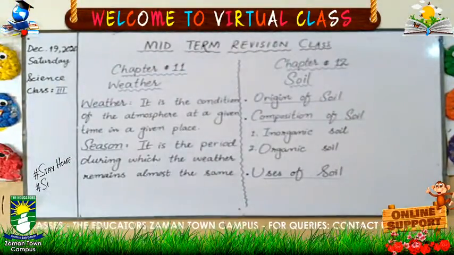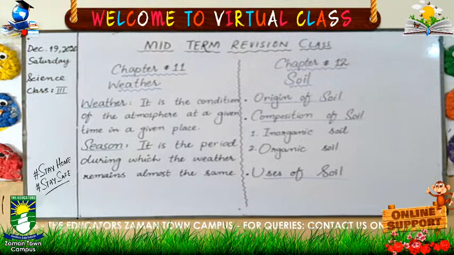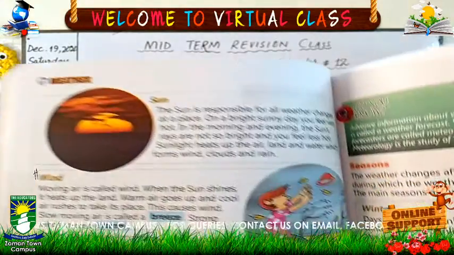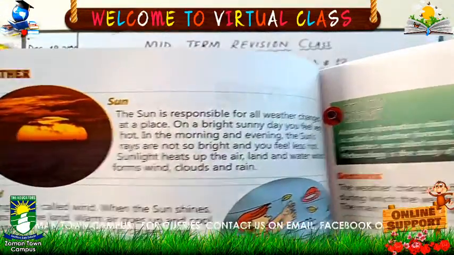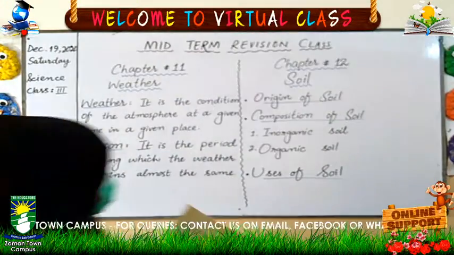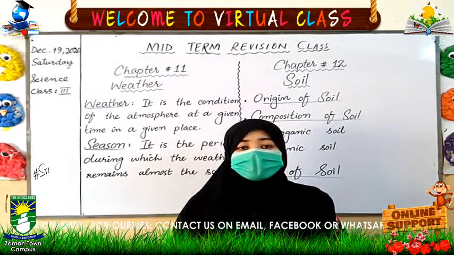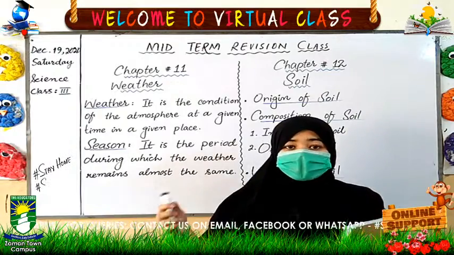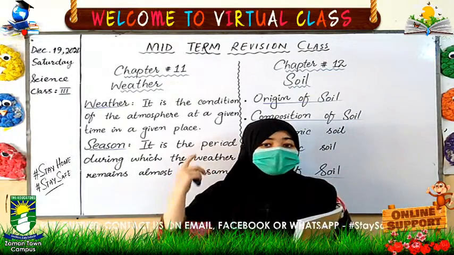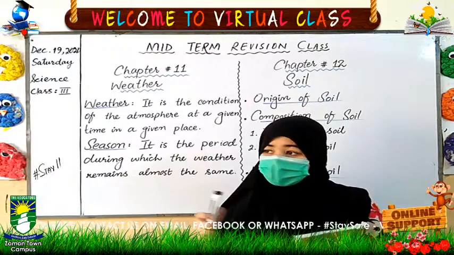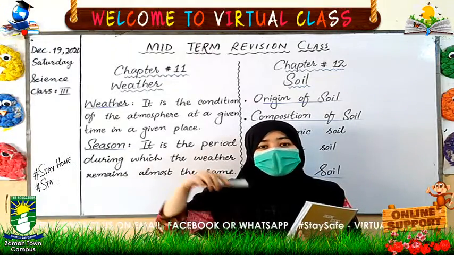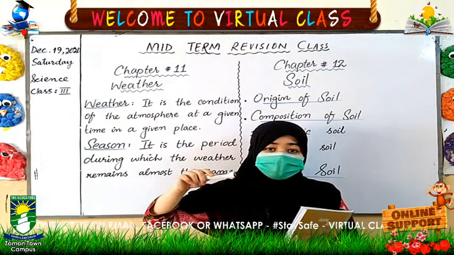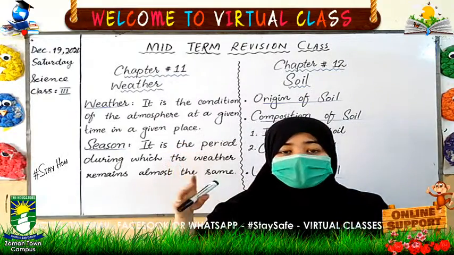Now come to page number 80, where we will discuss more about these elements. Number 1, sun. The sun is responsible for all the weather changes in any place. Like in the morning, as I have told you, it is a very bright and pleasant day, but in the afternoon the sun is scorching above our heads.